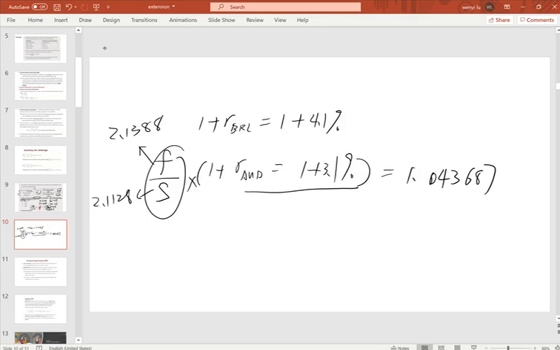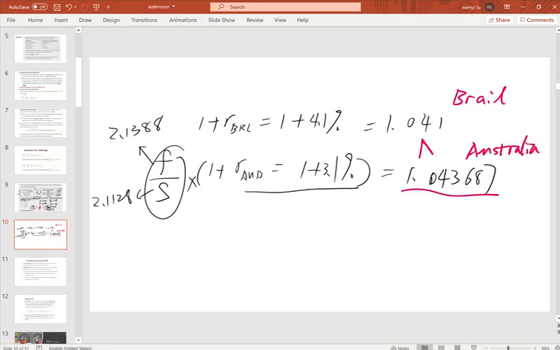And you can see the other is 1.041. These two numbers are not equal. Which one is higher? This one is higher. It means in the foreign country you can get more interest than in the domestic country, Brazil, where you get less interest compared with Australia.